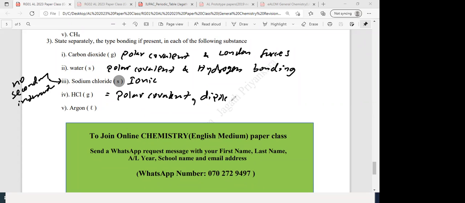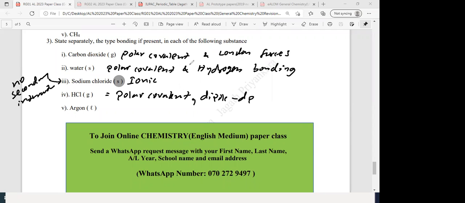Polar covalent and dipole. I put dipole. Right. Or hydrogen bonding. Yeah, correct. You can write hydrogen bonding. Okay. This type of here. Then argon. Polar covalent, the primary interaction. Secondary interaction, you can write either hydrogen bonding or dipole.